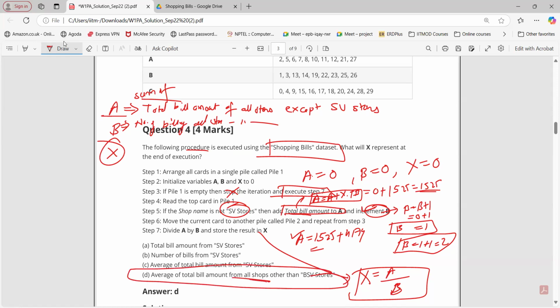So option D will be correct here. Total bill amount? No, this is basically not correct. SV store, not correct. Average bill amount of SV store? No. Only option D is correct here. Okay. Is that fine? Anyone, any doubt here?